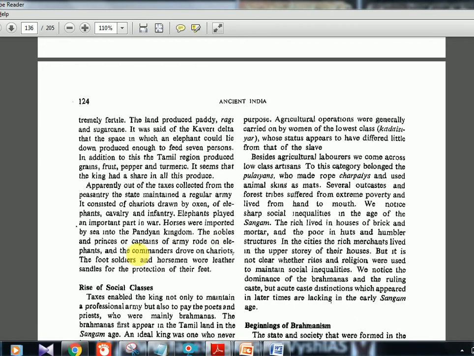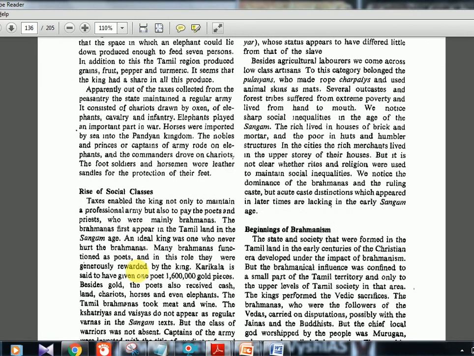The nobles and princes or captains of the army rode on elephants, and the commanders drove on chariots. The foot soldiers and horsemen wore leather sandals. So you should know the fact that leather was used. Leather was there, and cotton, silk, muslin, all these kinds were used at that time.